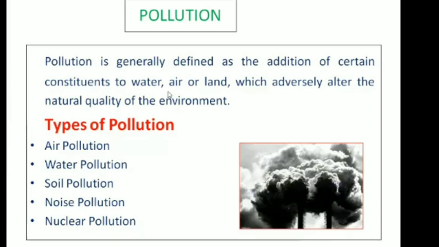But earlier, we had more trees, and now we go for extensive deforestation. Hundreds of years ago, we had more trees, so the air could be easily filtered. If you have more toxic carbon dioxide in the atmosphere, it can be easily filtered by trees, because trees take in carbon dioxide and give out oxygen. But now, due to the increased demand for land and other things, people have done extensive deforestation, and due to this, we face different problems. So we have more toxic gases in the atmosphere.